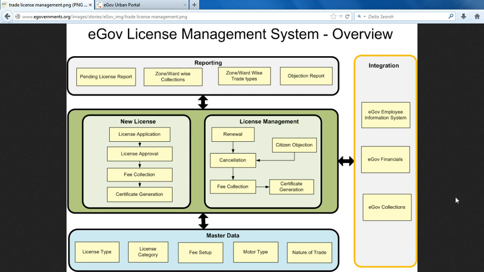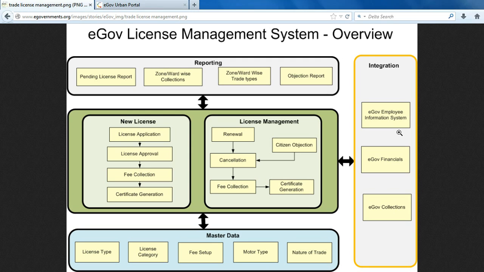As you can see in this slide, the main features of the application are: apply for a new trade license, modify an existing license, raise an objection to a license, apply or approve transfer of license, apply or issue a duplicate license, issue notice to the licensee, renew or cancel license, collect license fee, and it is also integrated with other eGov modules like Employee Information System. Employee Information System means the details of the officials responsible for issuing trade licenses and collection are stored in the EIS system.